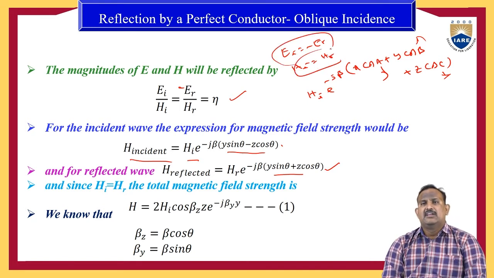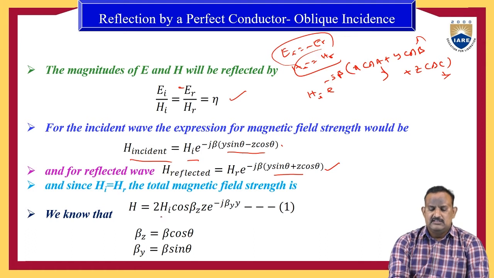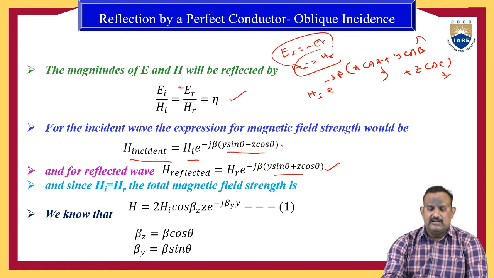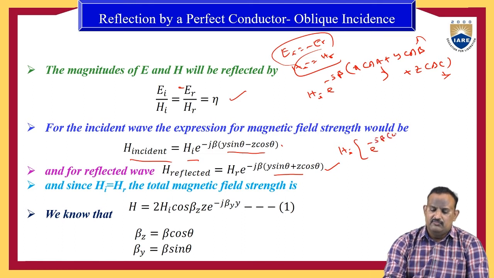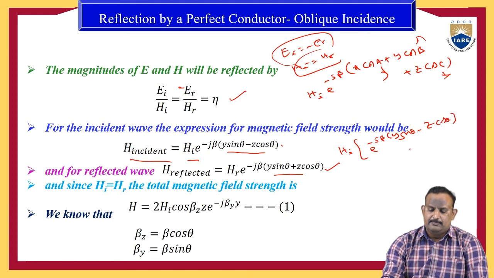Therefore, the total magnetic field strength H is obtained by adding the incident wave and reflected wave. Taking Hi common, it is e power minus j beta into y sin theta minus z cos theta plus e power minus j beta into y sin theta plus z cos theta.